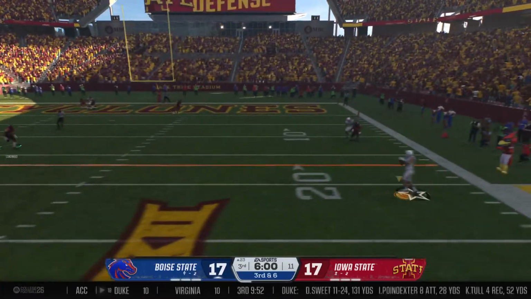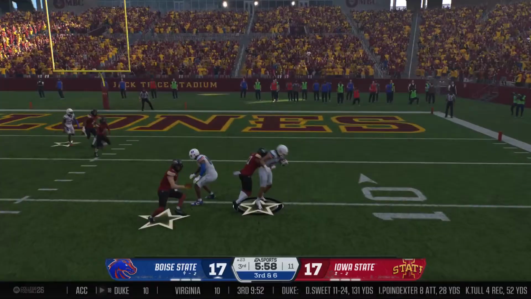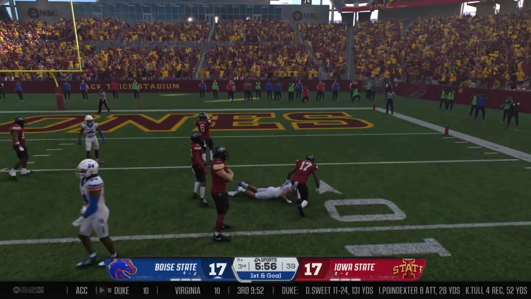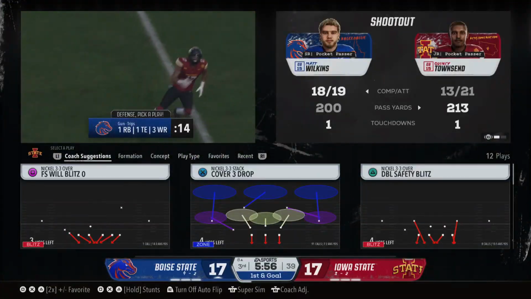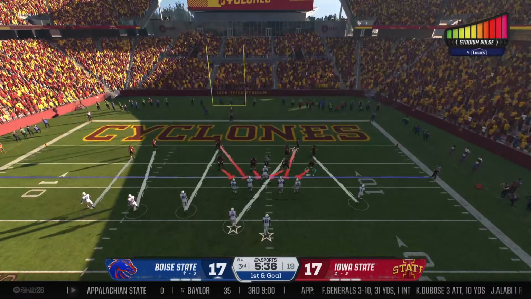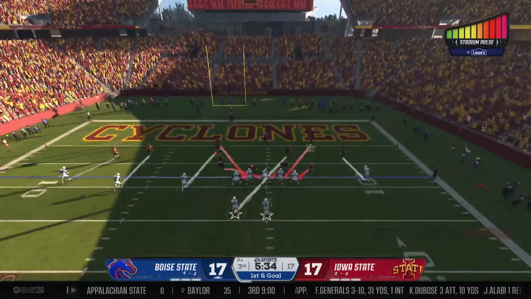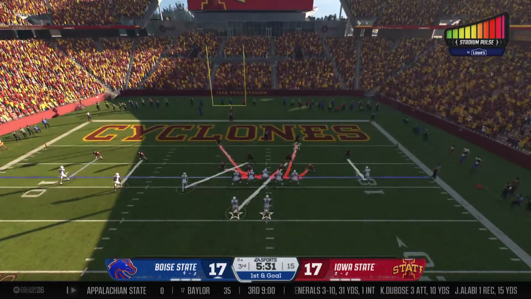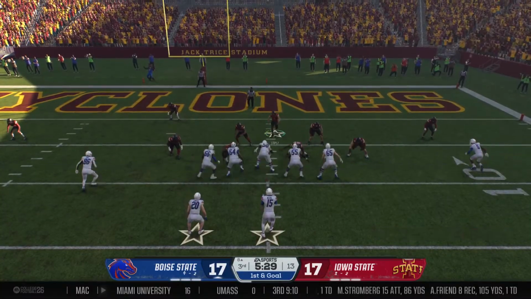Pressure coming. Firing to the right, complete. He gets it all the way down inside the 10. It'll be 1st and goal from the 8. The Broncos didn't start this drive with great field position, but they have moved methodically down the field.